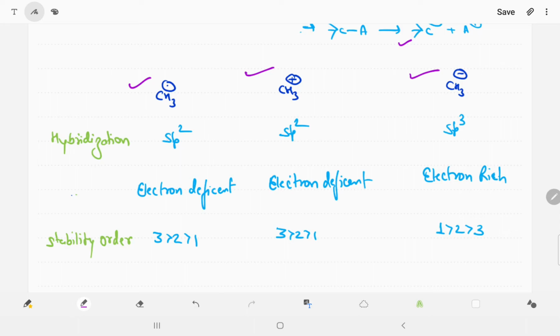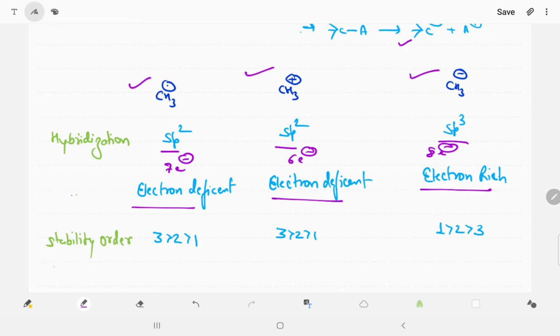Carbocation and carbon free radical are sp2 hybridized, and carbanion is sp3 hybridized. First thing is that they are electron deficient. Carbon free radical and carbocation are electron deficient, because to complete the octet they need 8 electrons, but the carbon free radical has 7 electrons in the outermost shell, and the carbocation has 6 electrons in the outermost shell. Otherwise, the carbanion has 8 electrons in the outermost shell, so we can say it is electron rich.